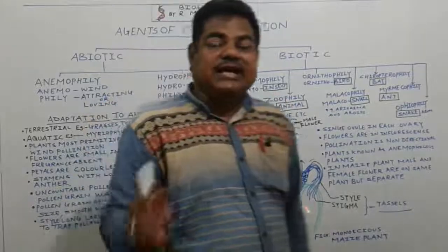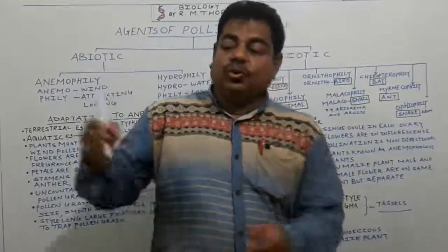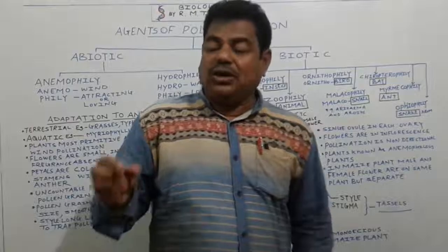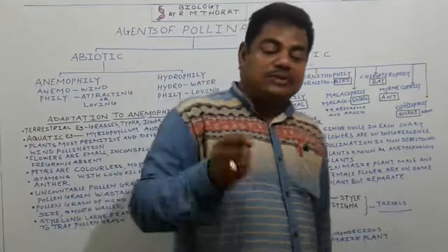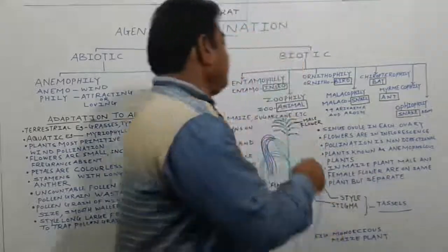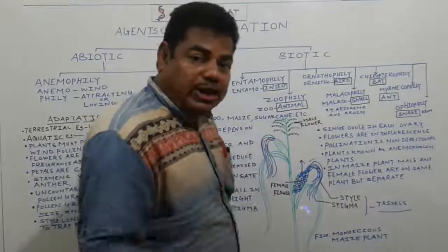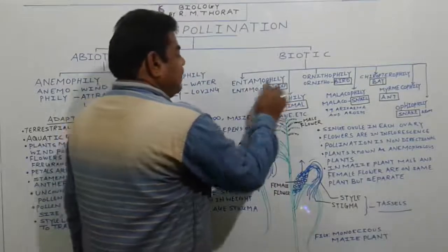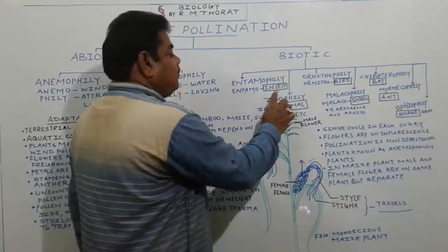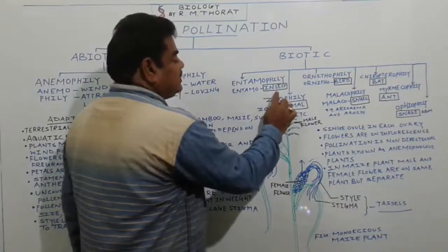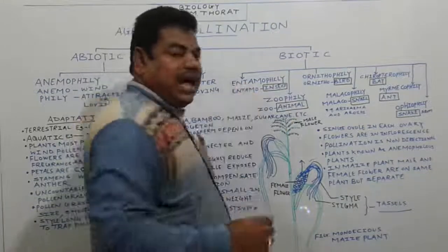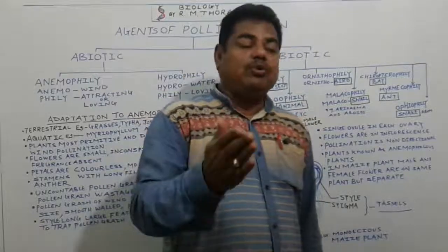Here insects play an important role to carry the pollen grain from mature anther lobe to the receptive stigma of same flower or another flower for the process of pollination. Pollination which is carried out with the help of insects is known as entomophily, and that plant we call it as an entomophilous plant.